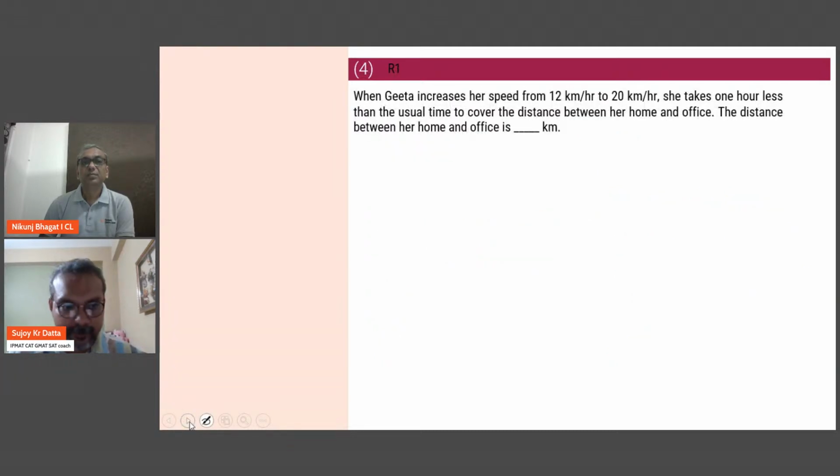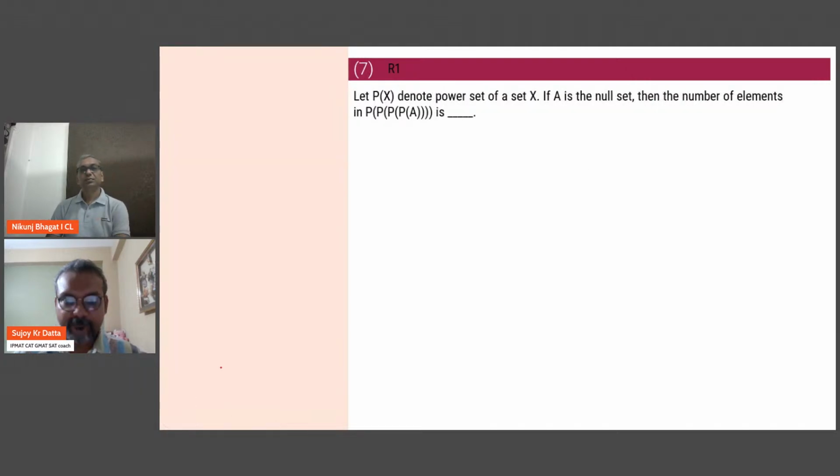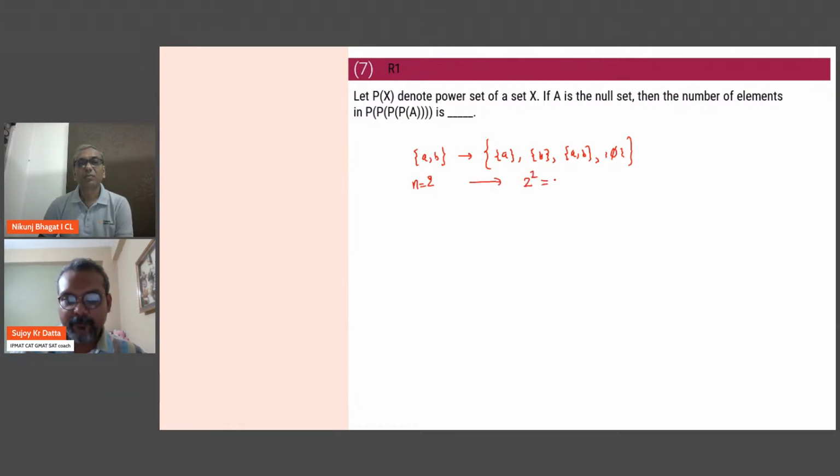So next we are going to do number 7. All right, so this means the power set. So what do you mean by the power set? It's a set of all the subsets, right? For example, if I take two elements A and B, the power set will be all of these. The null set also. So that means if I start off with two elements here, the power set is going to have 2 square, 4 elements. That's the basic rule. If there are n elements, this is 2 to the power n.